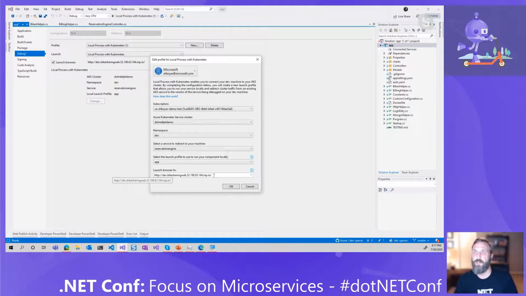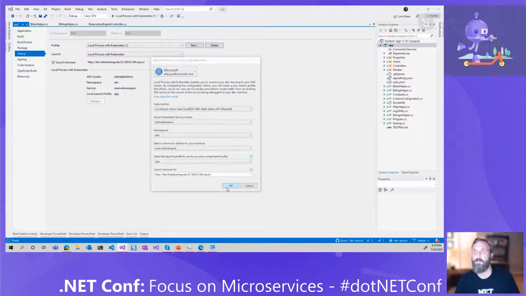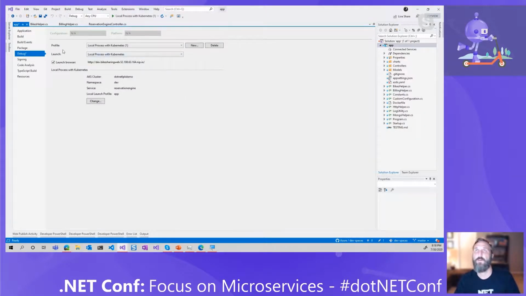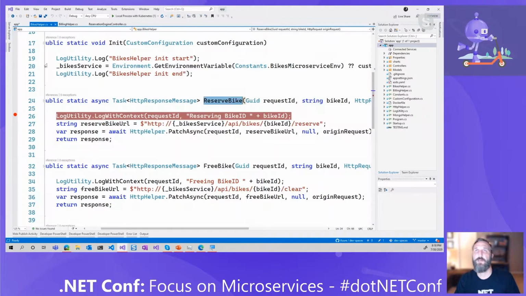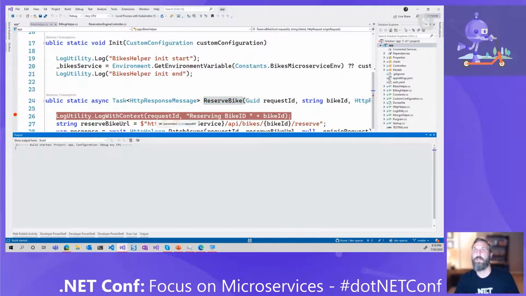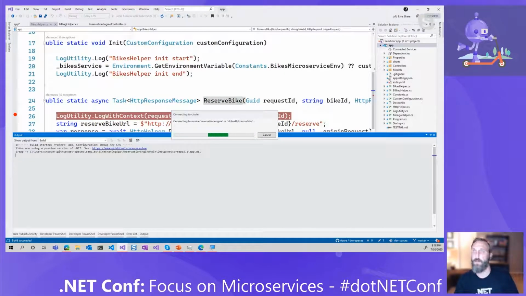And then this is the ingress that gets set up as a part of our product here that I'm going to launch my browser. That's the endpoint that I'm going to hit for my initial request. Basically, that's the launch URL that gets launched when I hit F5. So I hit OK there. We're going to go back to our bike helper, make sure we've got, yep, that set here. So I'm going to hit that. I have a couple of windows I'll drag over here. So it's connecting to our service right now up in AKS.